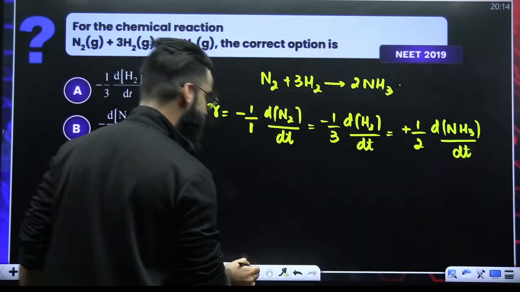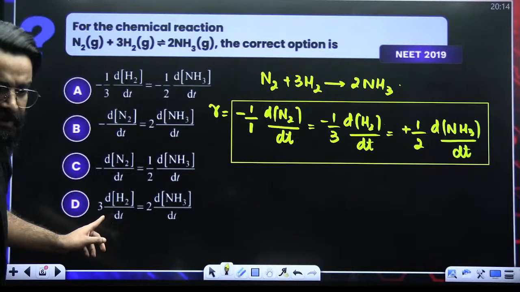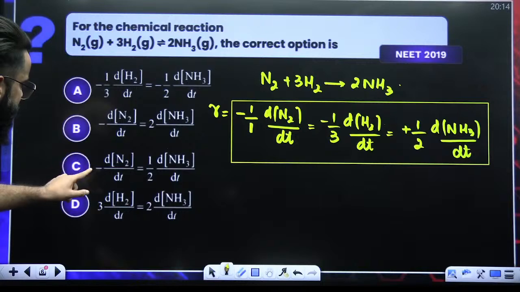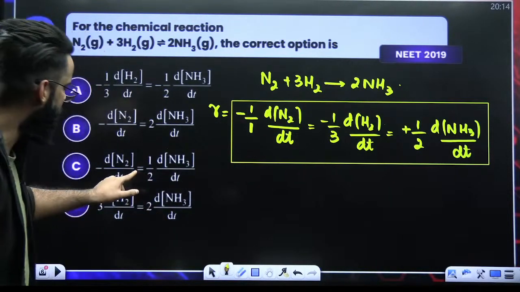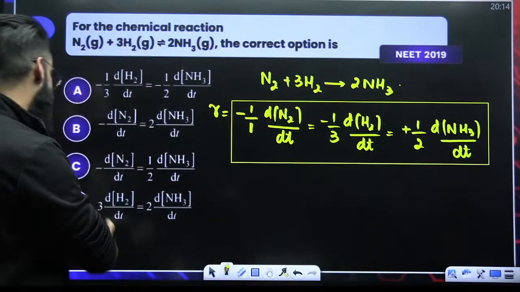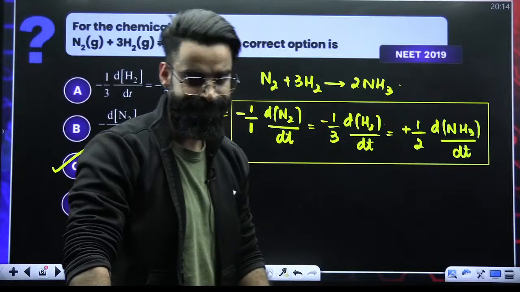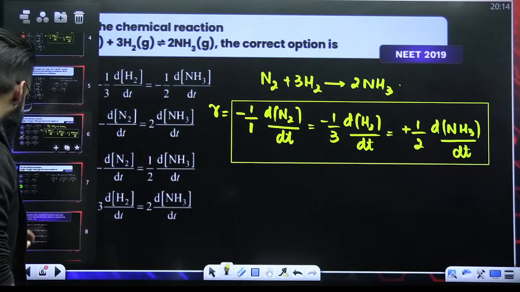Now you can find your options, people. Which one is the correct one? Quickly in the chats. Majority is coming up with option C. Let me check it out. Minus d[N2]/dt is equal to 1 by 2 d[NH3]/dt. Absolutely, you all are perfectly right. It's option C, which is the correct answer of this question. Moving on to the next question.